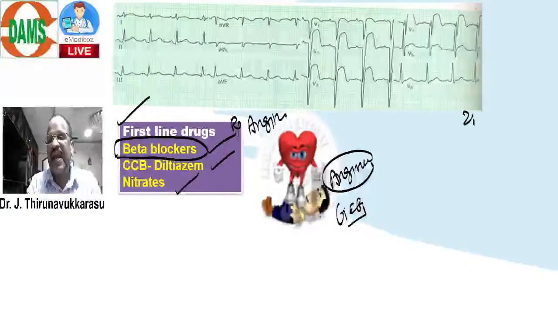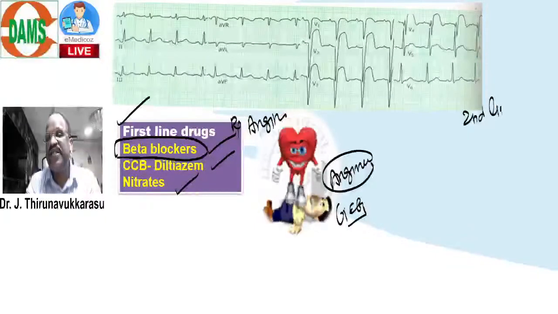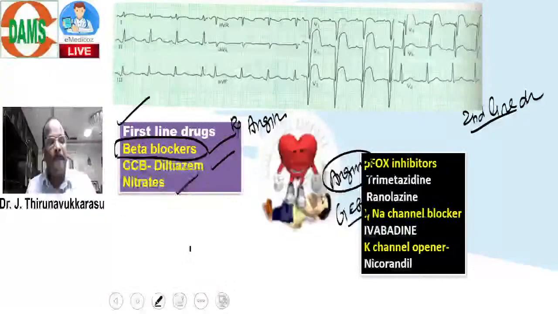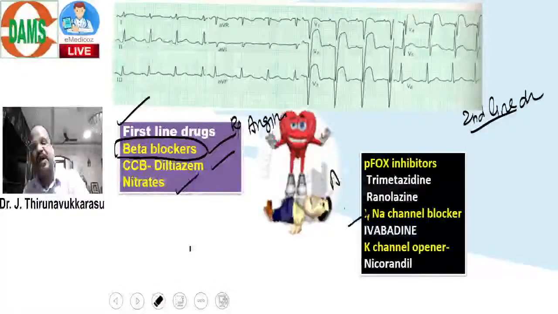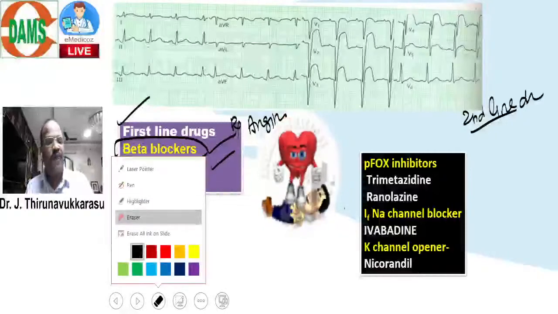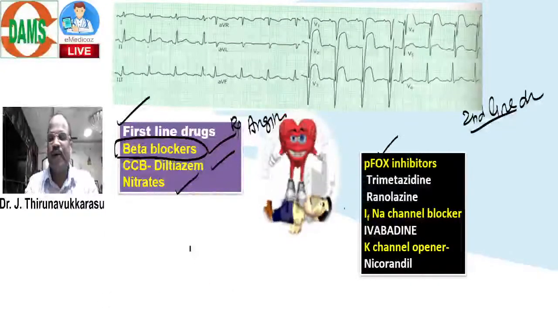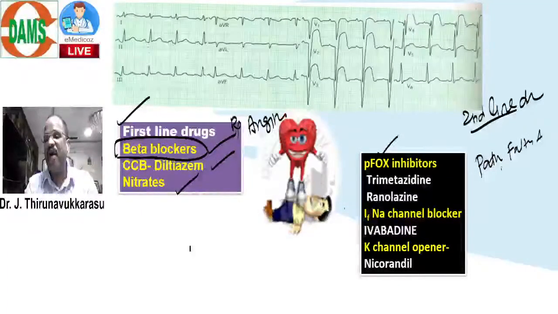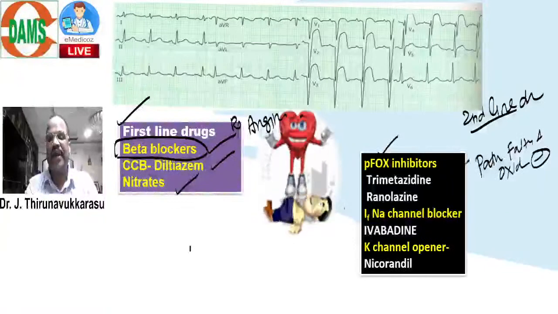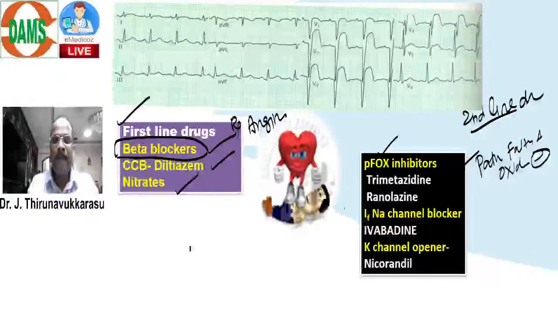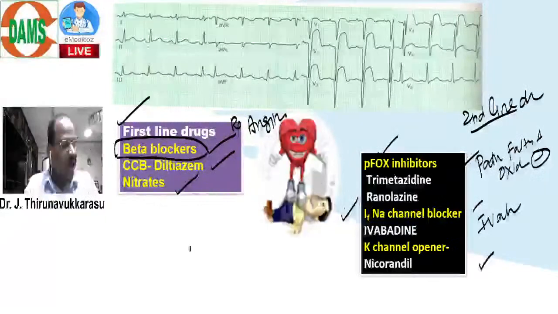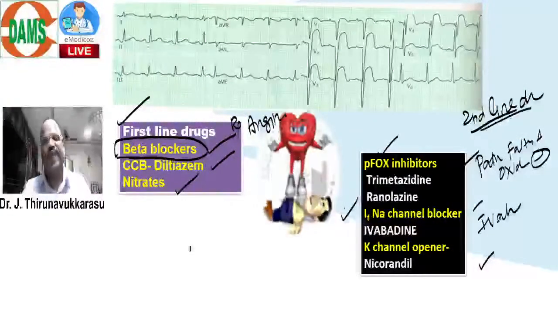Whereas the second line drugs useful for treatment of angina include the remaining drugs. For example, pFOX inhibitors, that is pathway of fatty acid oxidation inhibitors like trimetazidine and ranolazine. Then If, the funny current sodium blocker like ivabradine, and potassium channel opener like nicorandil. All these are second line drugs useful for treatment of angina.